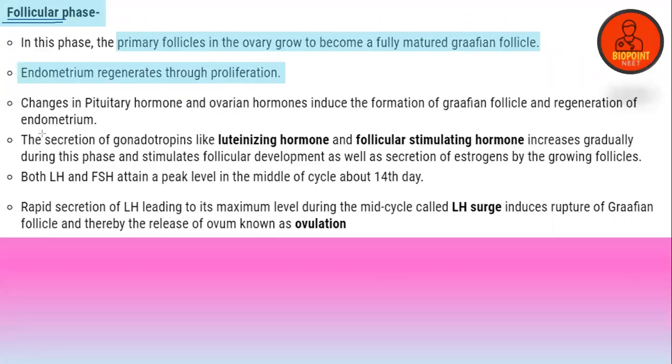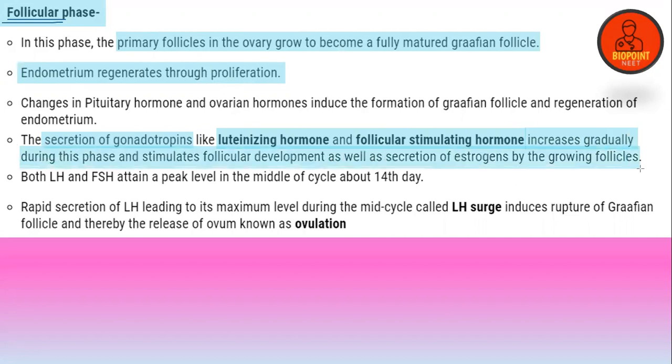The secretion of gonadotropins like luteinizing hormone, LH, and follicle stimulating hormone, FSH, increases gradually during this phase and stimulates follicular development as well as secretion of estrogen by the follicle. Both LH and FSH attain a peak by the midpoint of the cycle, that is the 14th day.